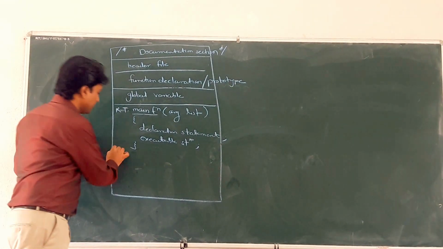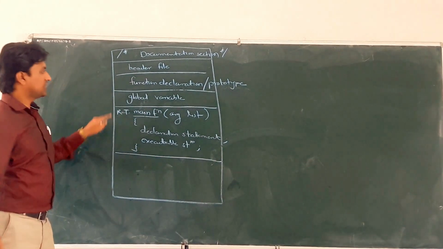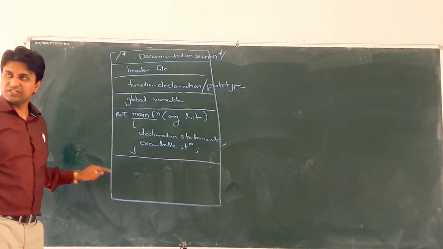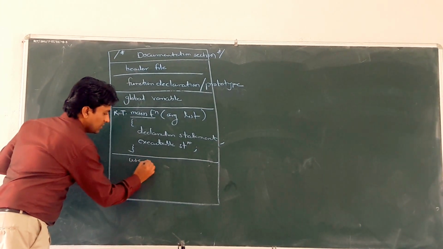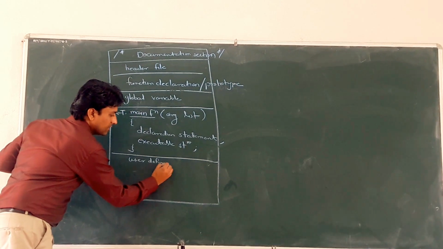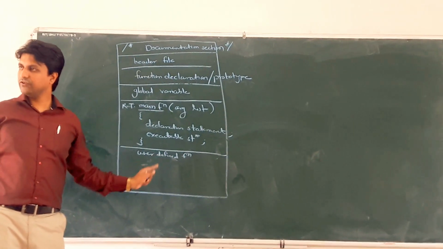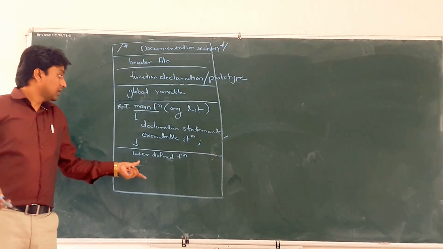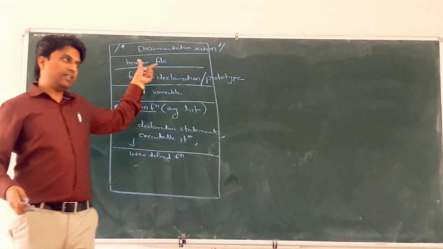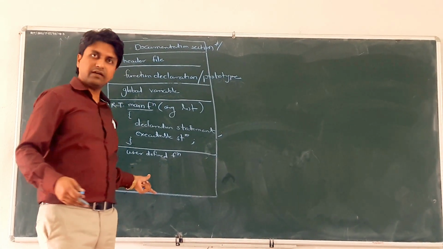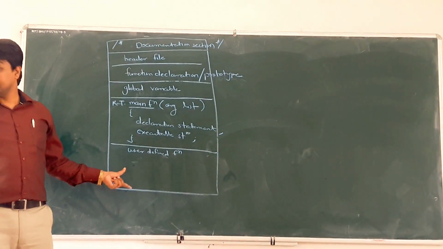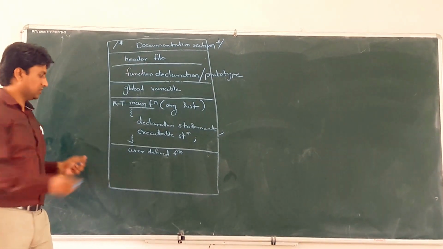After the main function, the last section is the user defined function section. Whatever we want, if there is no built-in function available in the library, then you can write your own function, that is a user defined function.